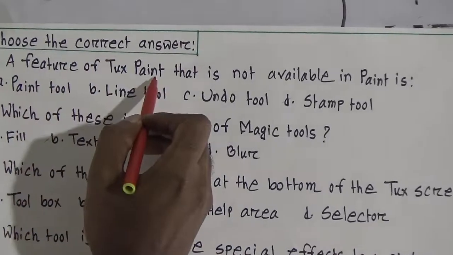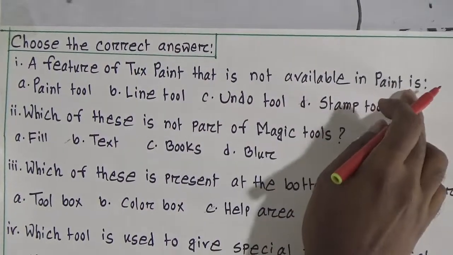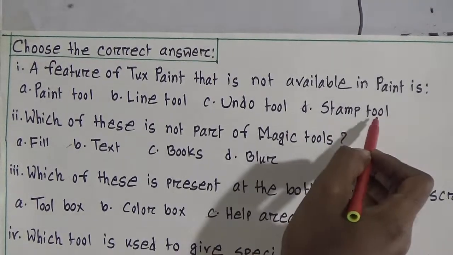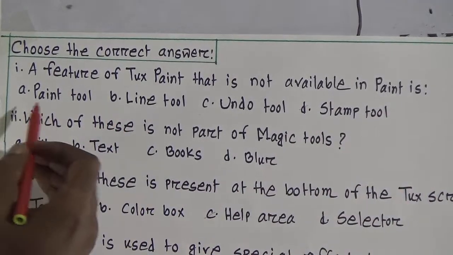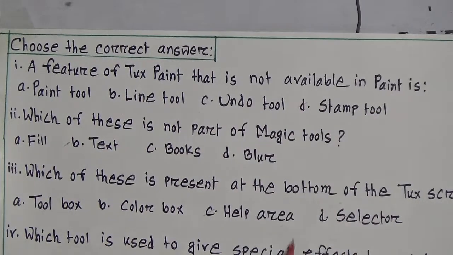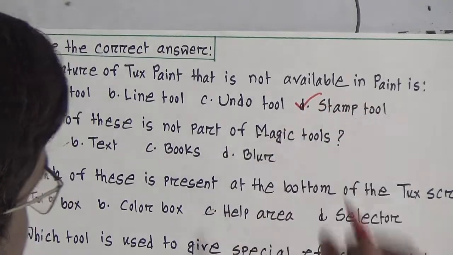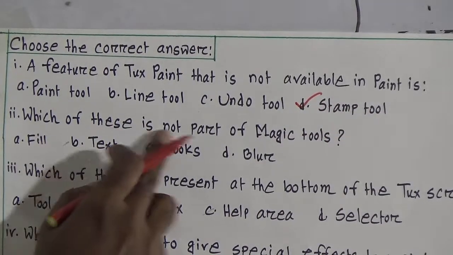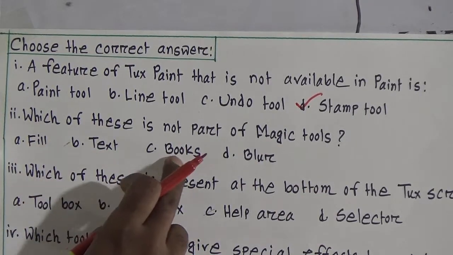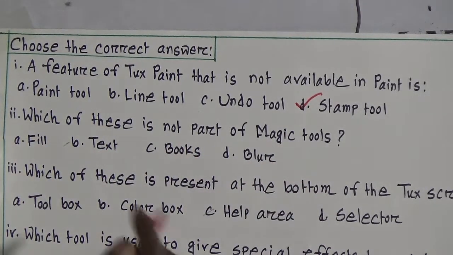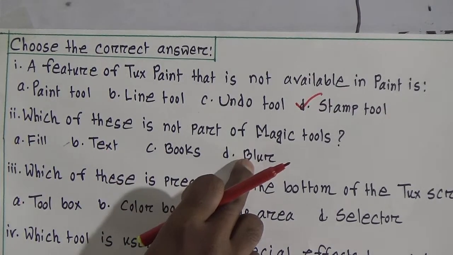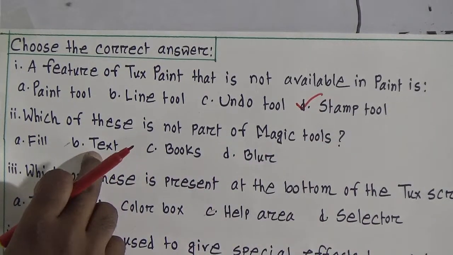A feature of Tux Paint that is not available in Paint is, that means from our text we have learned that the correct answer will be the stamp tool. Look at the options here: paint tool, line tool, undo tool and the stamp tool. We know the correct answer is the stamp tool. Which of these is not part of the magic tool? Options: fill, text, books, blur. The answer will be text. All the others, fill, books and blur, are parts of the magic tool. Only text is not part of the magic tool.